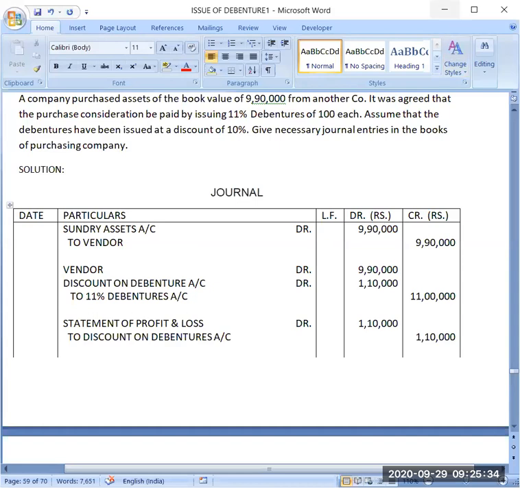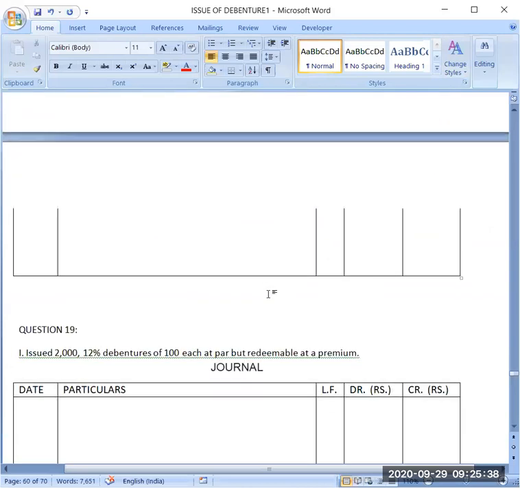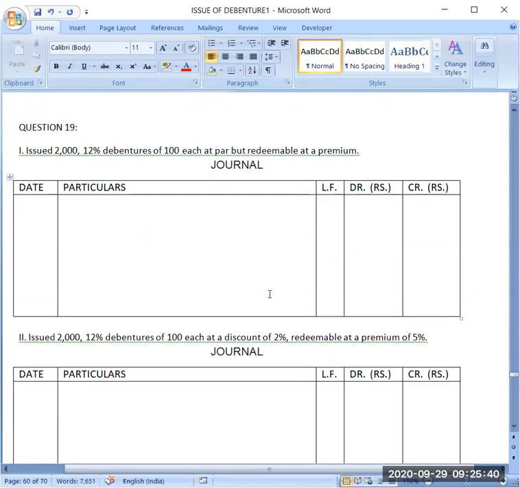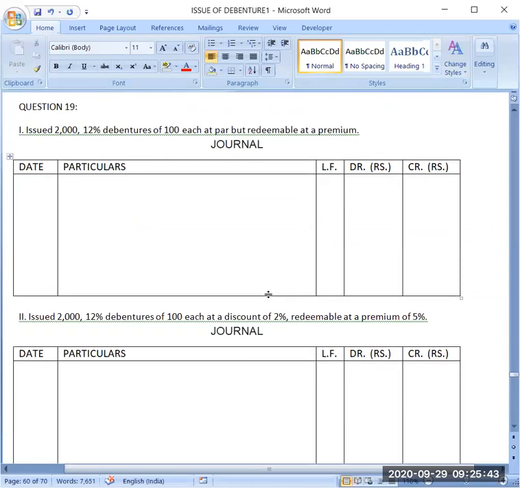Okay. Now we will discuss the next question. This is a question from the topic issue of debentures considering the terms of redemption. So now see, we have issued 2,000 debentures, 12% debentures of rupees 100 each at par.